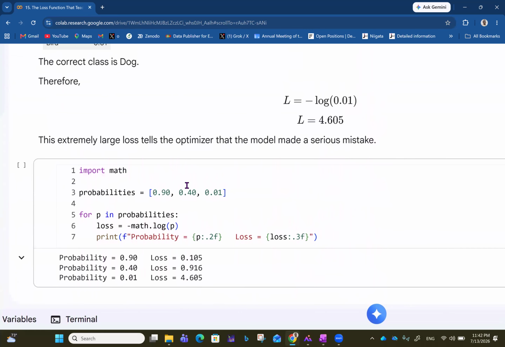So for all those three examples, now we summarize them here. So you have the probabilities 0.9, 0.4, 0.01.